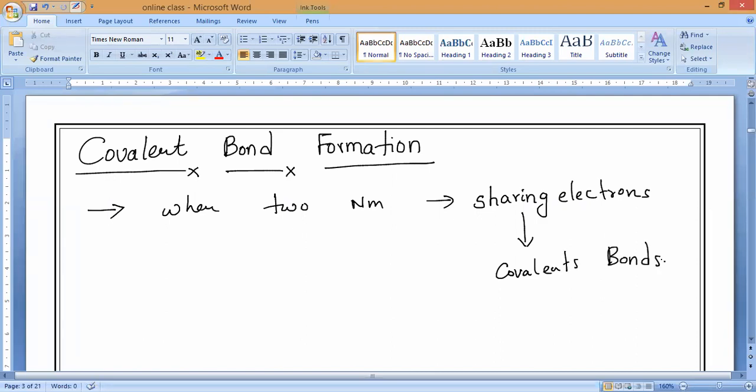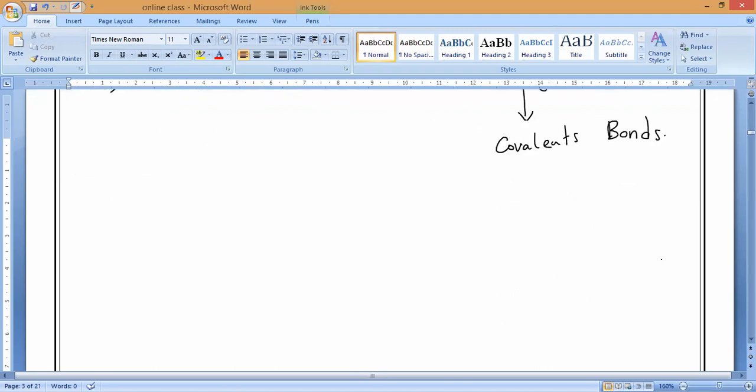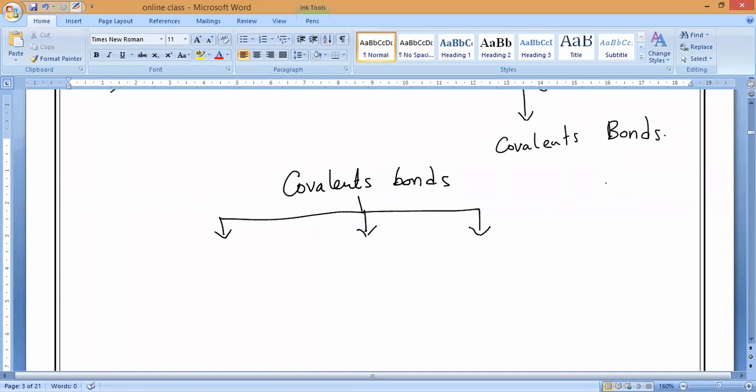Now notice here, on the basis of the number of electrons shared between the bonded atoms during covalent bond formation, the covalent bonds can be categorized into three types. So how many kinds of covalent bonds do we have? Three types. On what basis are they separated? Can anybody say? For example, see, some non-metals can share one electron.